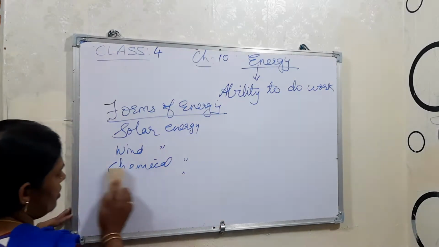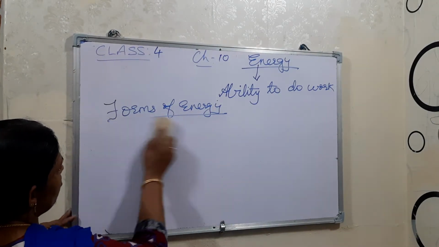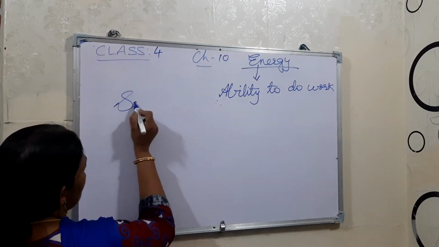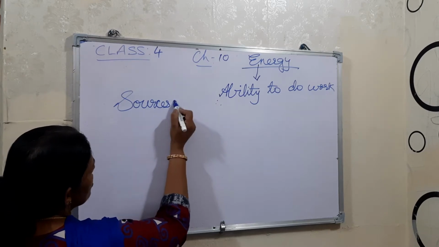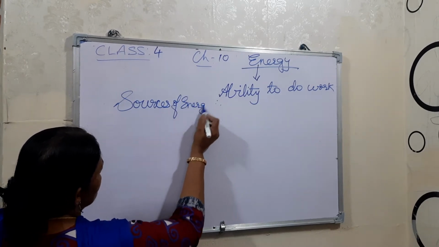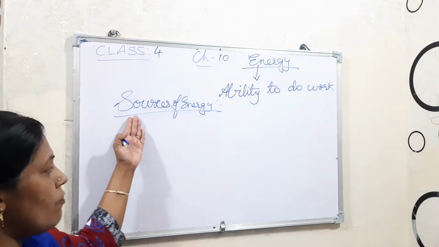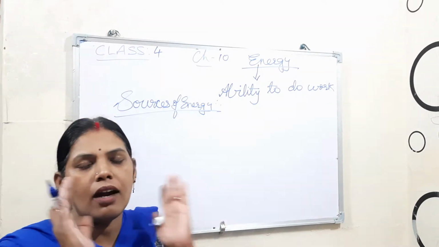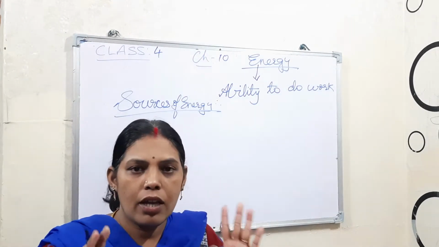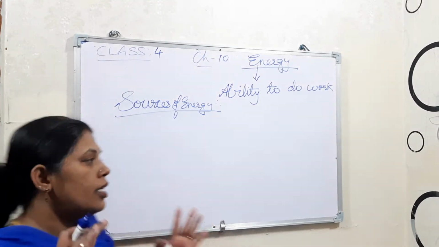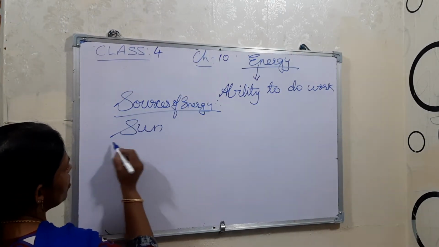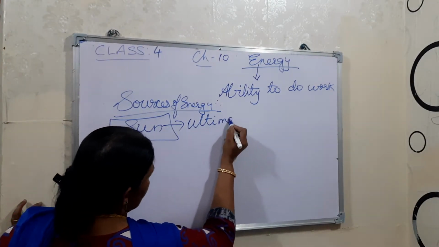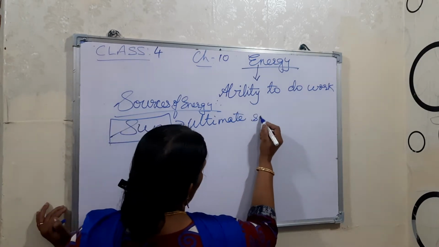Now from where do we get this energy? That is known as what? Source. Sources of energy. Sources means from where we get the energy. So what are the sources? The main, the ultimate source of energy that we naturally get on the earth is the sun. Sun is the ultimate source of energy, a very important source of energy.